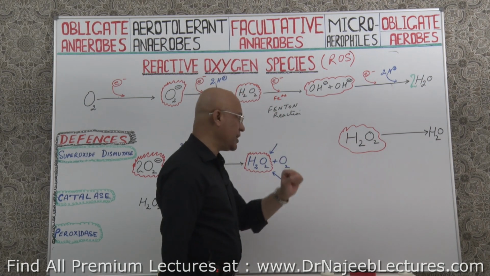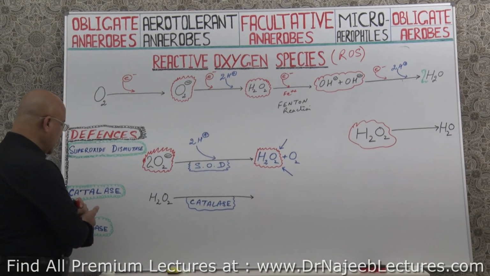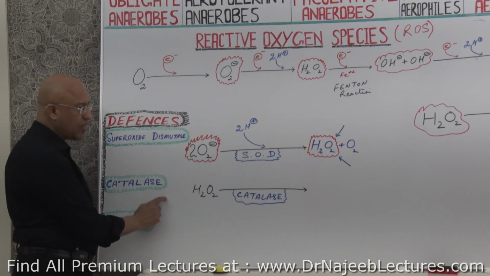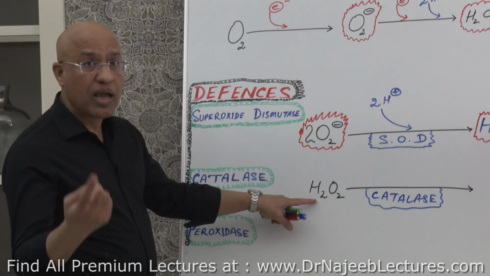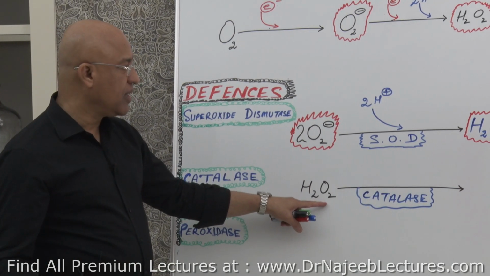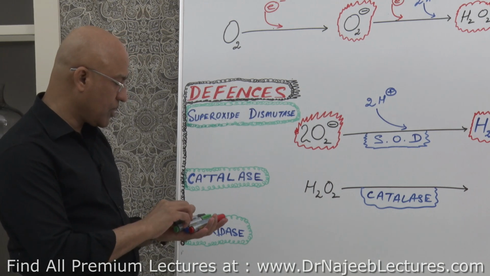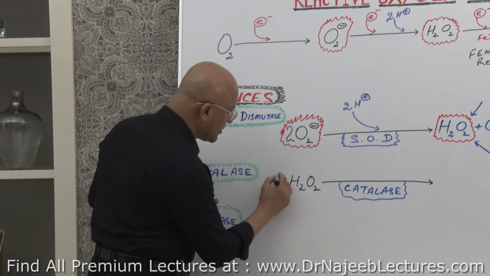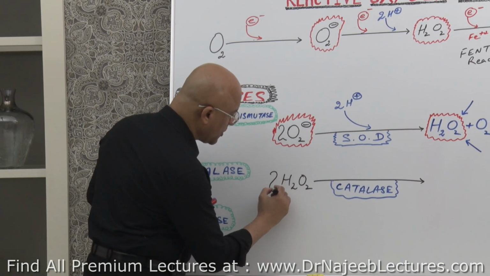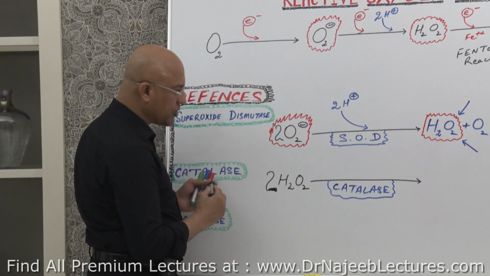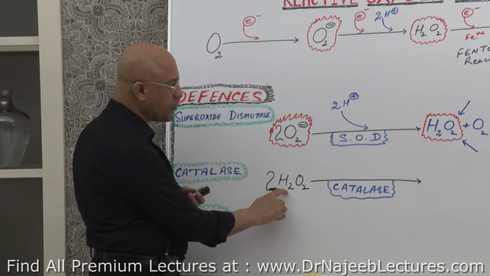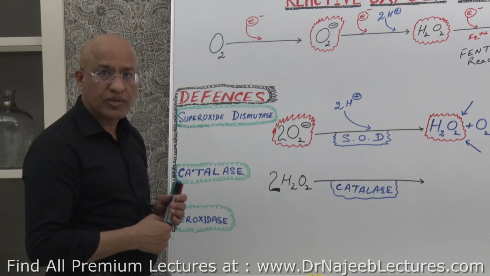Now, exactly how does it happen? Catalase does the first thing. It removes the oxygen. When catalase acts on hydrogen peroxide, it removes oxygen. How? Let's suppose there are 2 hydrogen peroxides, which means there are 4 hydrogens and 4 oxygens.